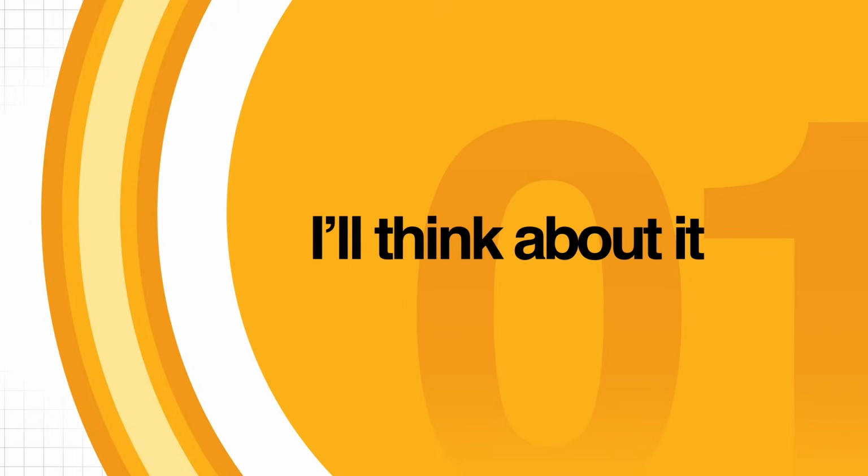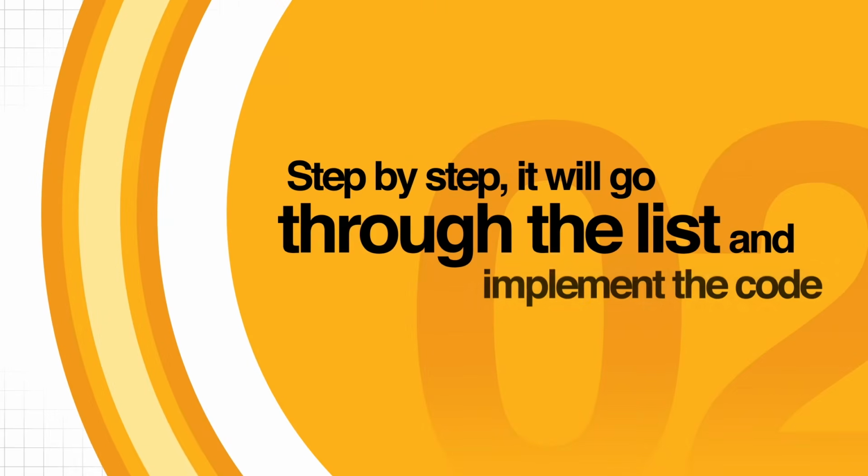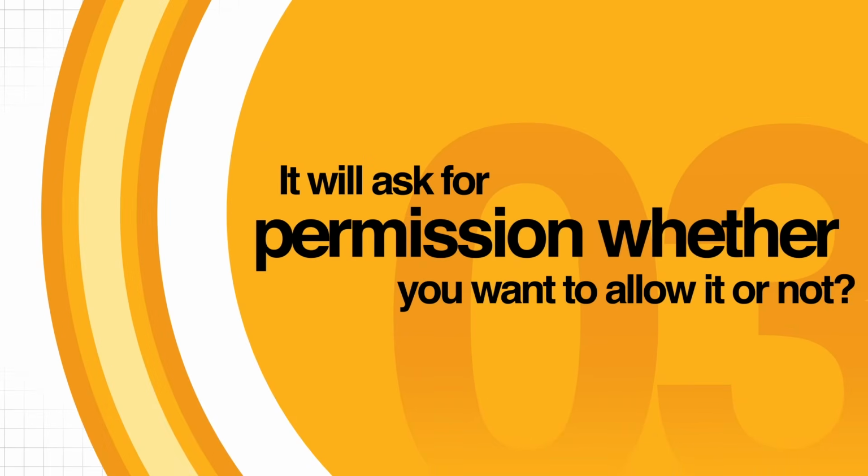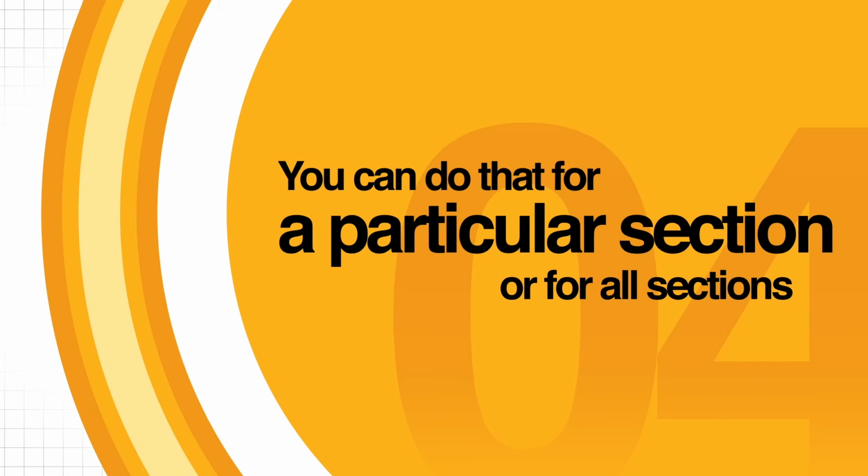Now what it will do is it will think about it and it will solve the problems. It will break the problem into smaller problems and it will create a to-do list for all those smaller problems. So one by one it will go through this list and implement the code for them. Also, it will ask permission for whether you want to allow it to create projects or not. So you can do that for a particular session or you can do that for all sessions.